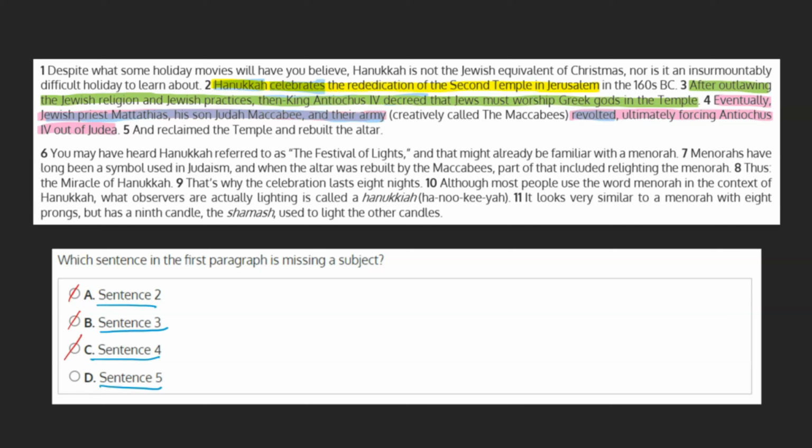And D. Sentence 5. And reclaimed the temple and rebuilt the altar. While we have the verbs reclaimed and rebuilt here, we're lacking a subject. Who is doing the reclaiming and rebuilding? As the sentence doesn't tell us, we can see that this is the sentence missing a subject, and we can mark choice D, sentence 5, as our final answer.